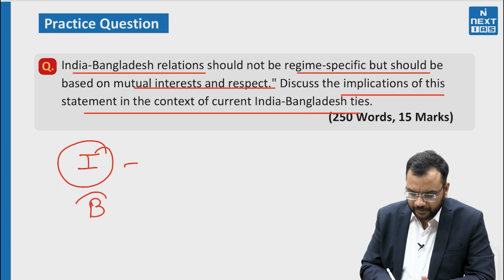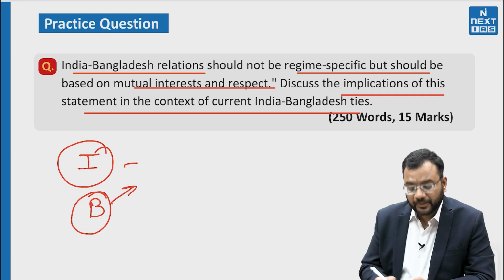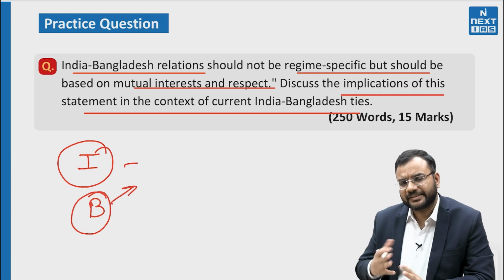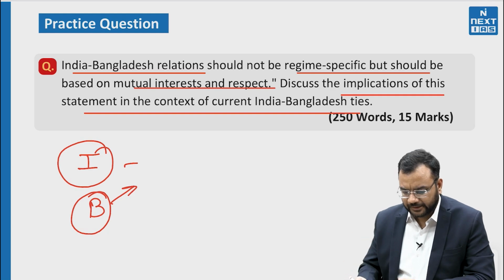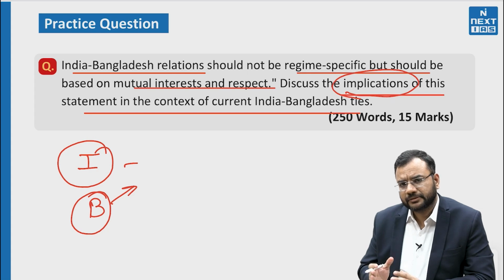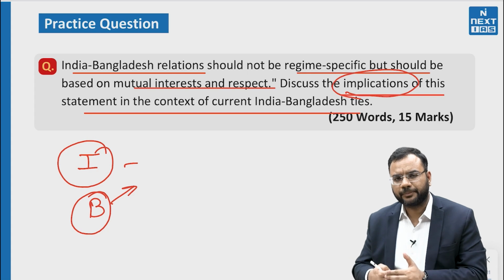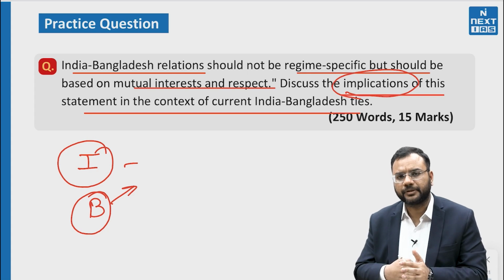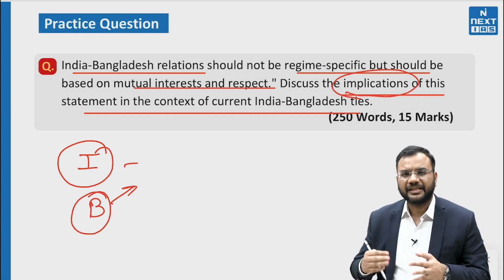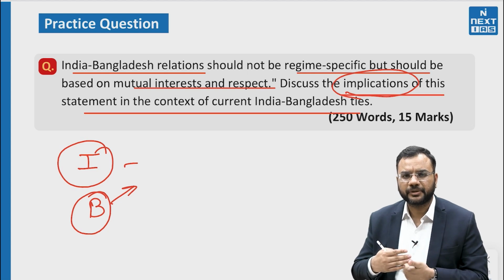Then in the body part, we can show how this regime change or this conflict is causing strain, that is, the challenges, and what the implication on the relation is due to these challenges. We can show various dimensions like economic trade being hampered, people to people movement, illegal immigration, minority persecution.